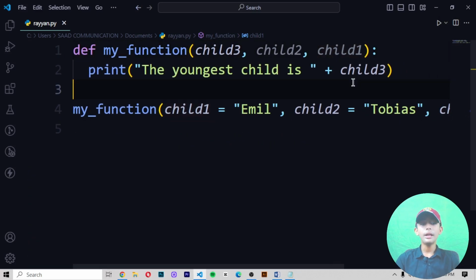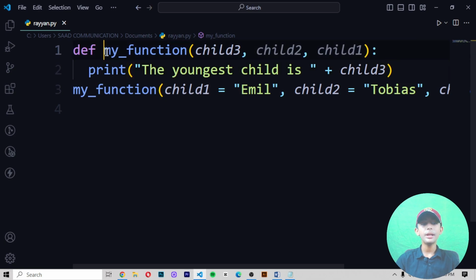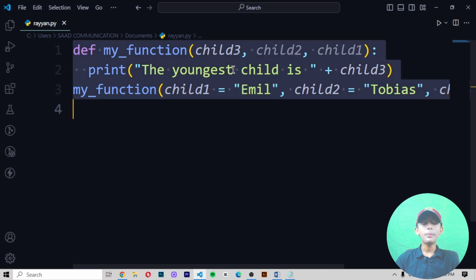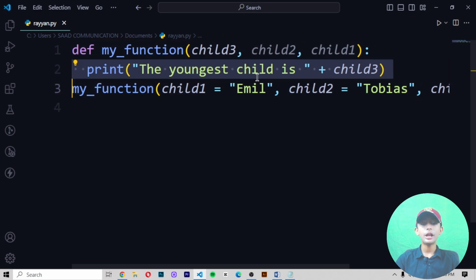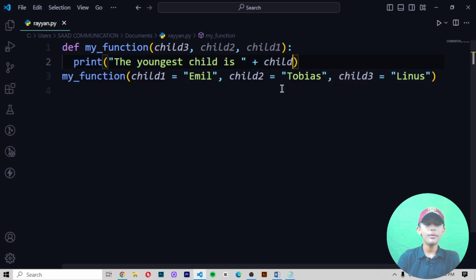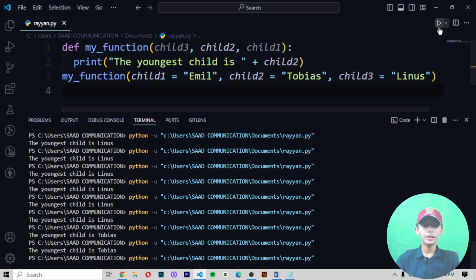Because first of all, in the first line of code I write the def keyword, then my function, where I write child3, child2 and child1. Then in the second line of code I write print "The youngest child is", then I write plus child3. Child3 is Linus, so that's why it gives me "The youngest child is Linus." If I say child2, it gives me Tobias: "The youngest child is Tobias." Here you can see it.